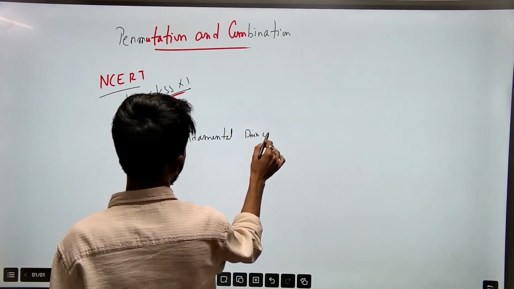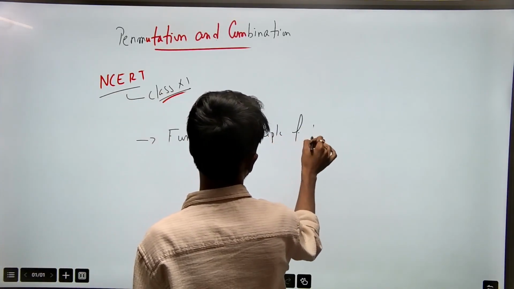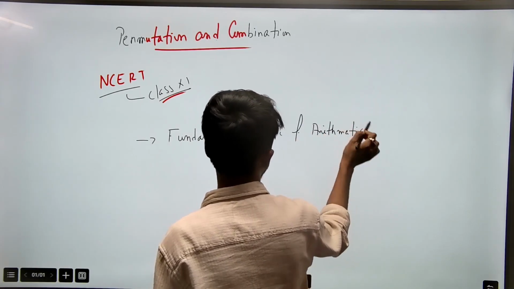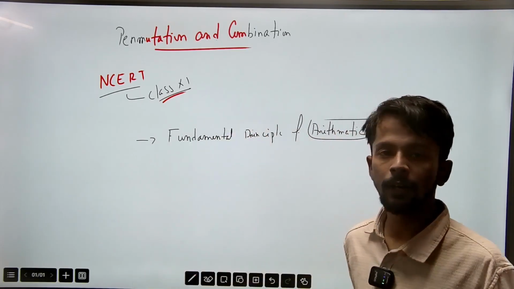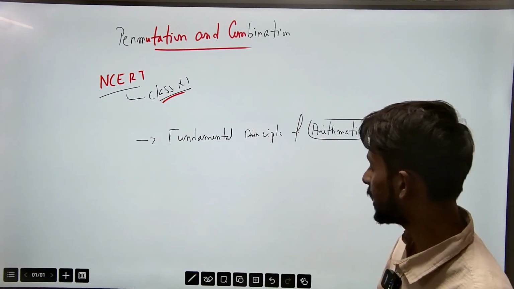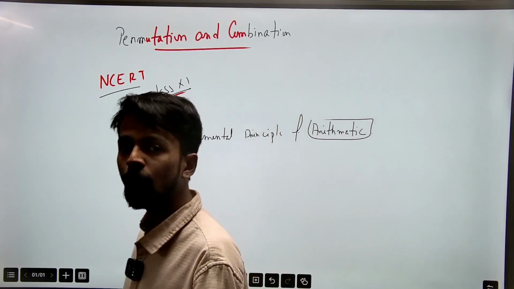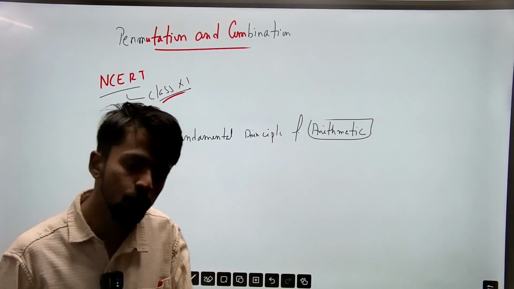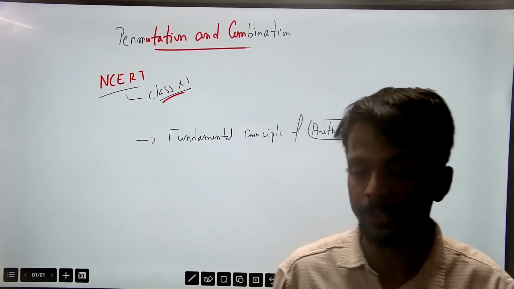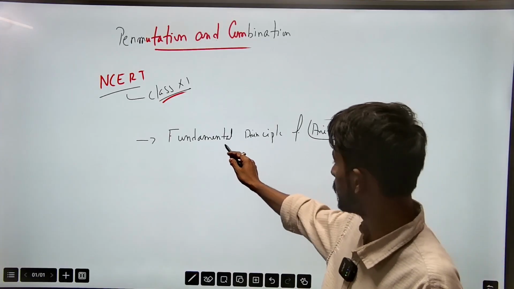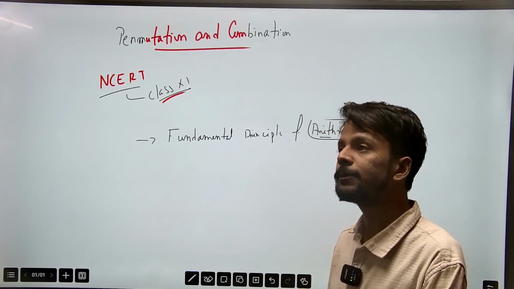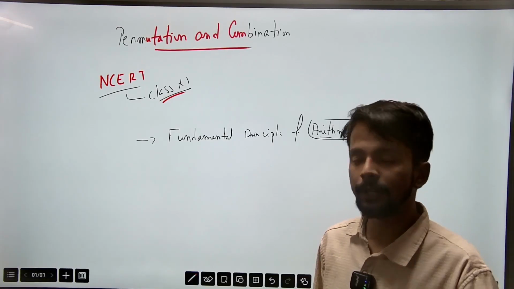the fundamental principle of arithmetic. As you know, the famous philosopher Gauss said that mathematics is the queen of all subjects and arithmetic is the queen of mathematics. So arithmetic is very important for your mathematics journey. But why is the fundamental principle of arithmetic so important, and why am I talking about this part in permutation and combination? That will be a different case.